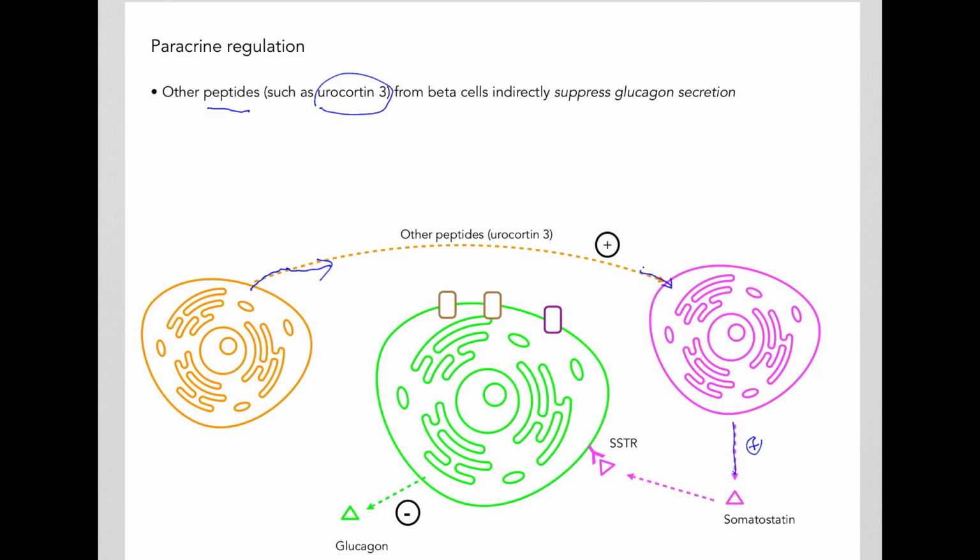So somatostatin rises, and that will go and bind to the SSTR receptors on the alpha cells, and the somatostatin will, as we mentioned earlier, inhibit glucagon secretion. So indirectly, peptides coming from the beta cells might be decreasing the secretion of glucagon by the alpha cells.